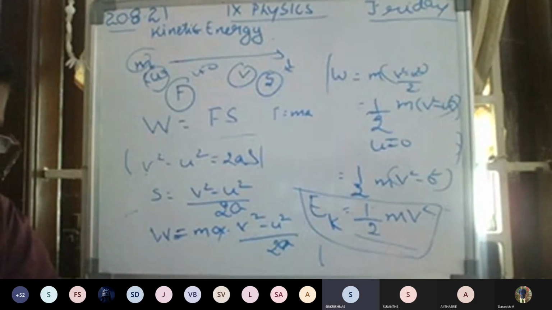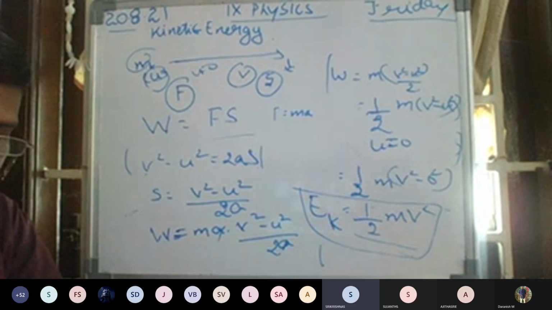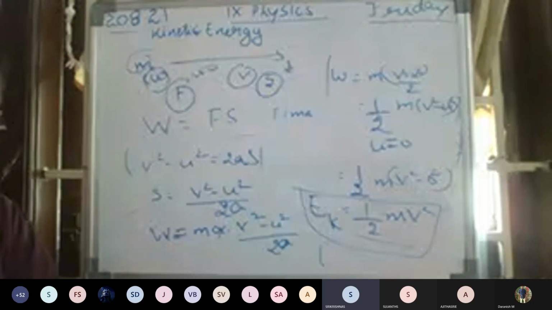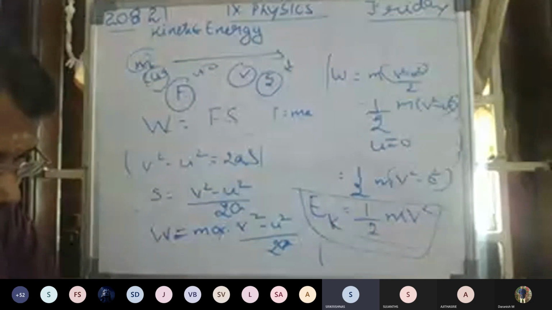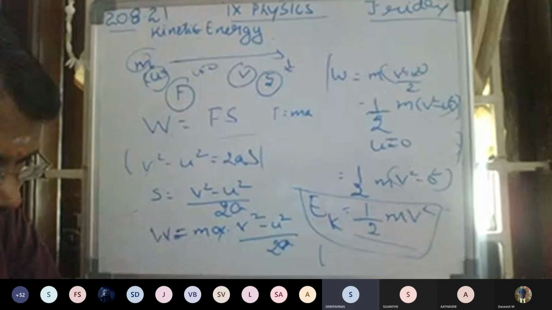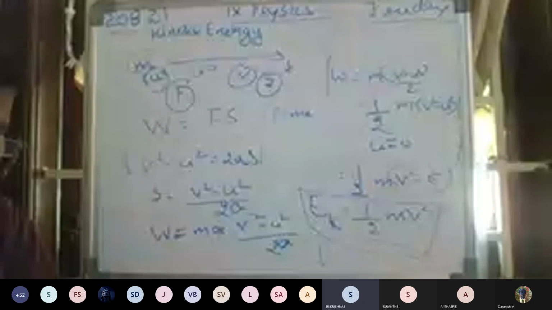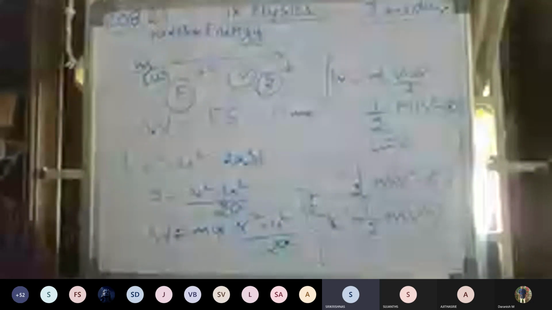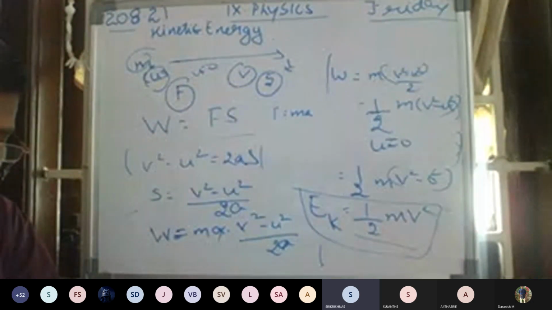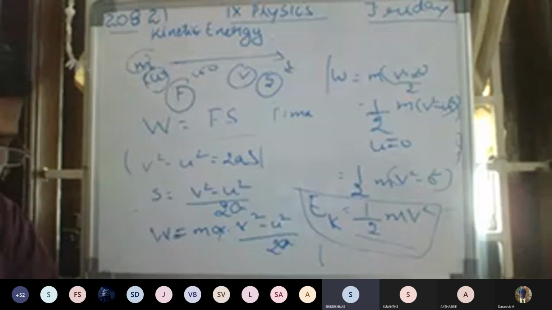In section 8.5, we studied three equations of motion. The relation connecting the initial velocity u and final velocity v of an object moving with a uniform acceleration a, and the displacement s, is v square minus u square is equal to 2as. This gives s is equal to v square minus u square by 2a. From section 9.4, we know F is equal to ma.